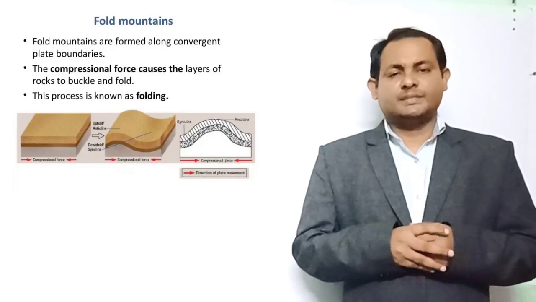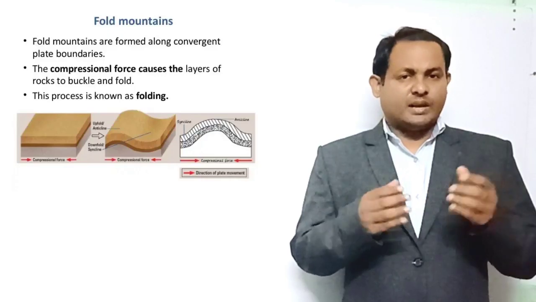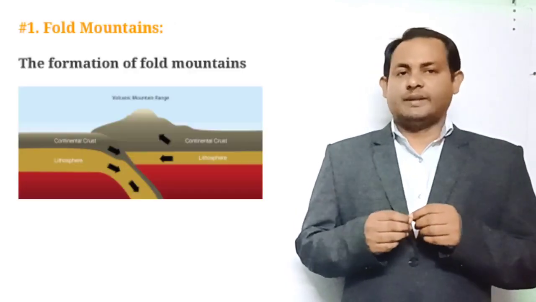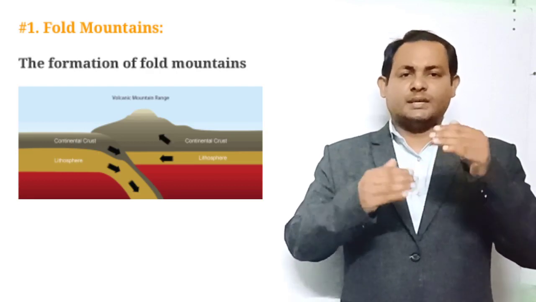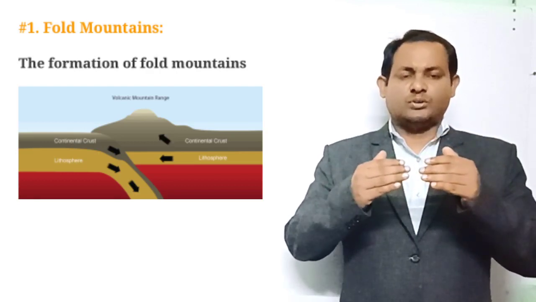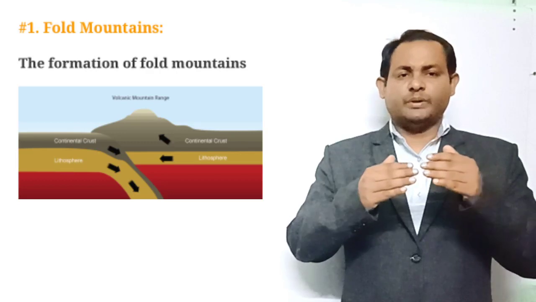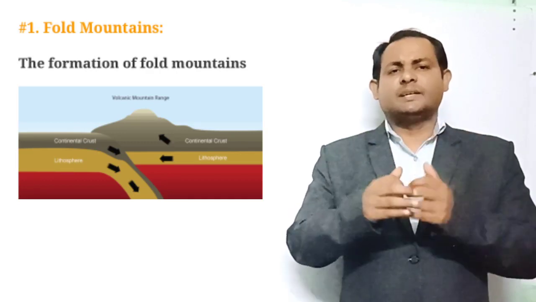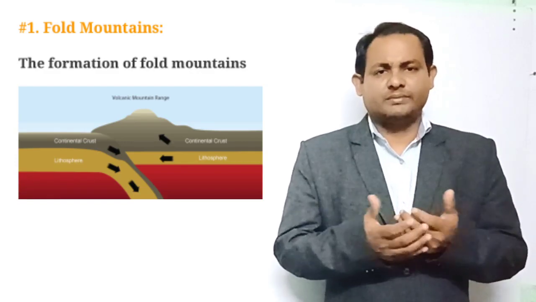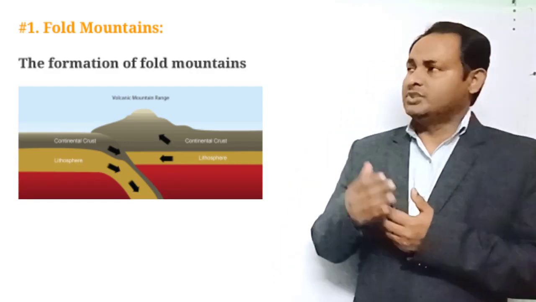These sediments gradually become compressed into sedimentary rocks, and when the two plates move towards each other again, the layers of sedimentary rocks on the seafloor become crumpled and folded, and eventually the sedimentary rock appears above sea level as a range of fold mountains.